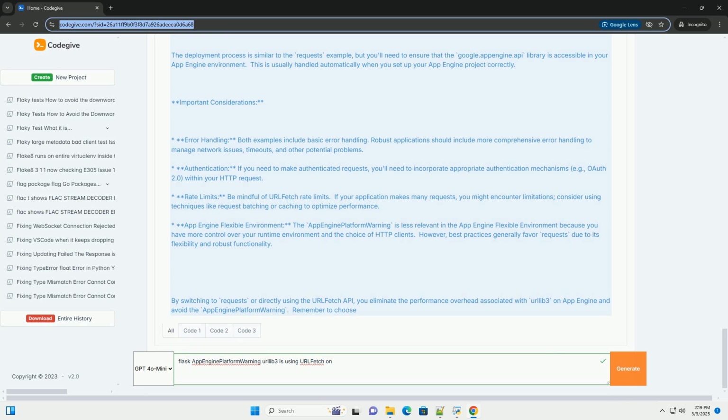By switching to requests or directly using the URLFetch API, you eliminate the performance overhead associated with urllib3 on App Engine and avoid the App Engine platform warning. Remember to choose the solution that best fits your project's needs and complexity. Always consult the official documentation for the most up-to-date information and best practices for developing and deploying Flask applications on App Engine.